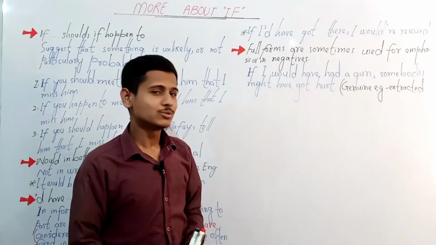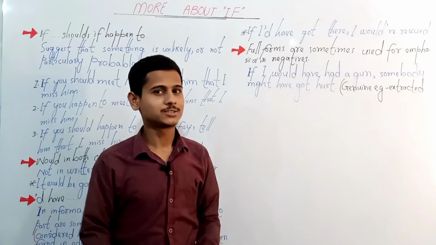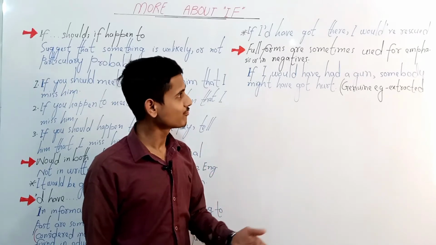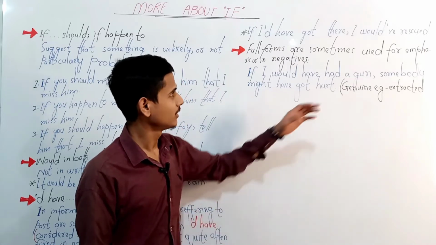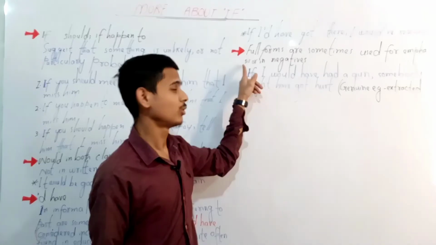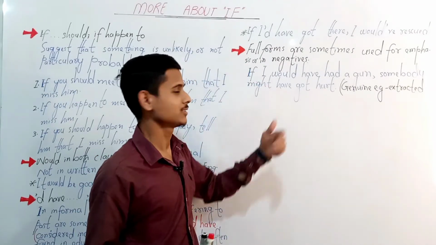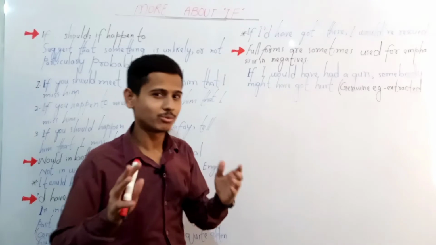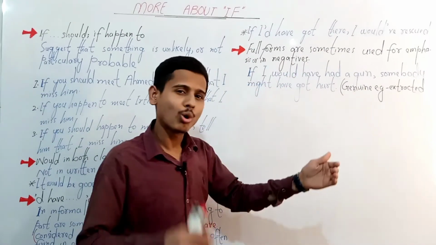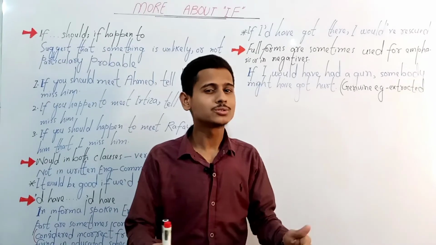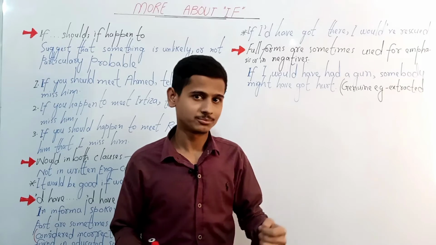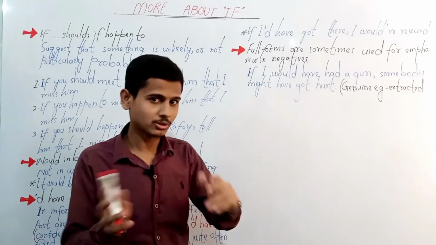Now, the last usage of if for today's video lesson: full forms are sometimes used for emphasis. Although I have written the word very small, you must try to figure out what I have written. In negatives or for emphasis, we can use even the full forms of such contractions, like would have in both clauses.